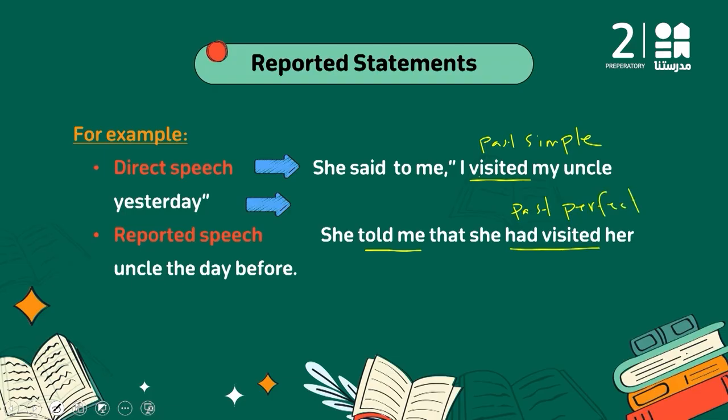And said to me is going to be told me, and my is going to be her. So her uncle the day before, instead of yesterday. This is how I'm going to turn any kind of direct speech into reported speech.